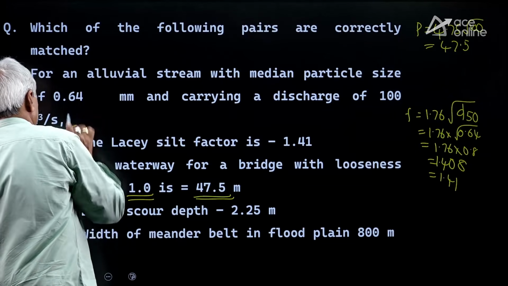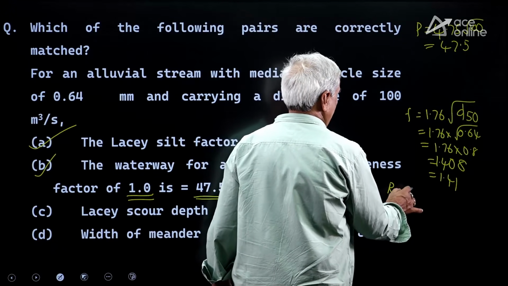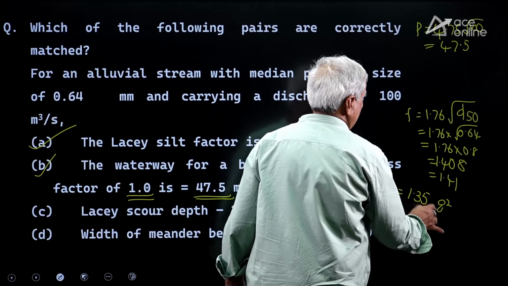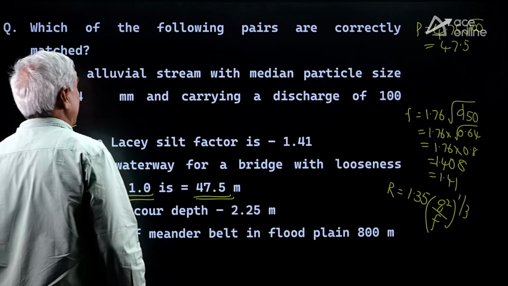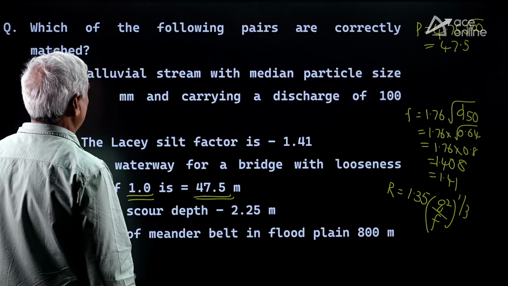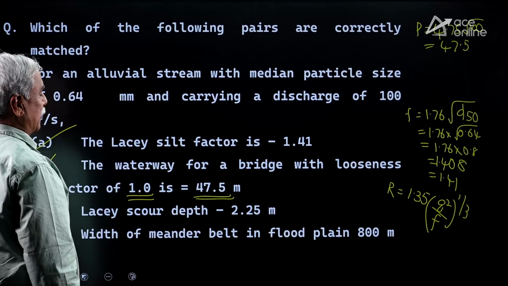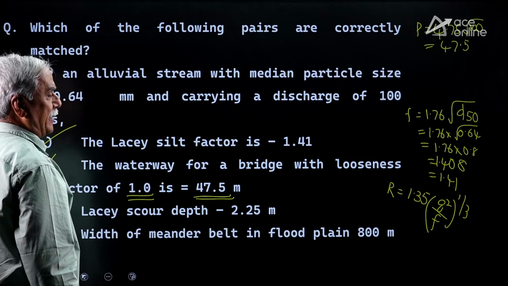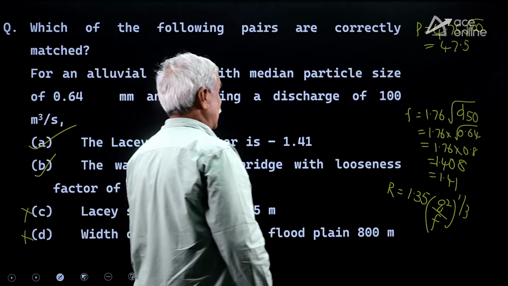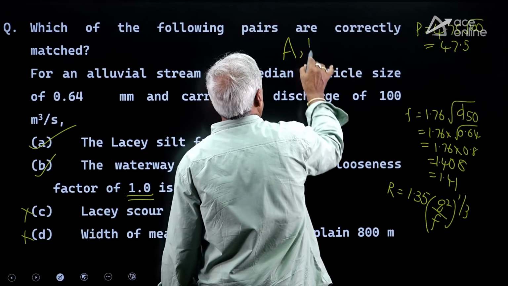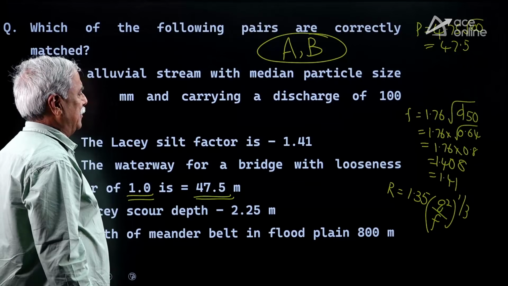So B is correct. Lacey's regime scour depth is 1.35 (q squared by f) whole power 1 by 3. Q is not given here because discharge and width are not given. So therefore this is not correct. Width of the meander belt in the floodplain is not 800 meters. If you apply that formula, you will get around 1,120 like that. This is also wrong. So the correct options are only A and B. For this question, correct options are A and B, my dear friend. These two are the correct answers.